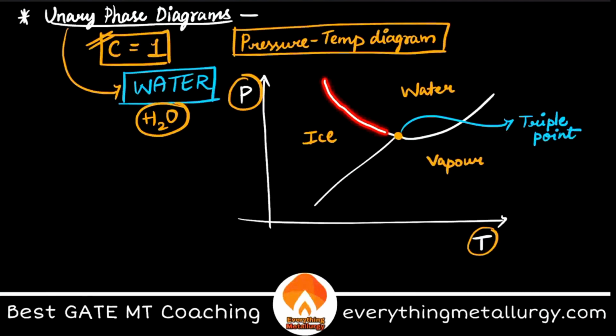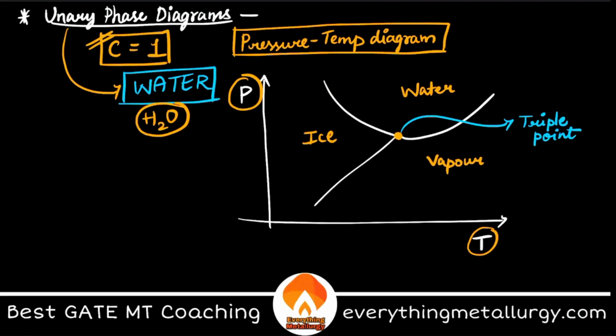So what are these lines telling you? Let's say this boundary explains equilibrium between these two phases, that means ice and water, which is a solid and liquid phase. Similarly, this one between ice and vapor. Similarly, this one between vapor and water. All these are different processes. Ice to water is melting. Ice to vapor, solid to gas, is sublimation. Liquid to vapor, water to water vapor, is boiling.